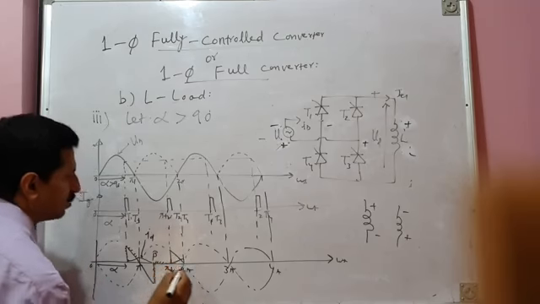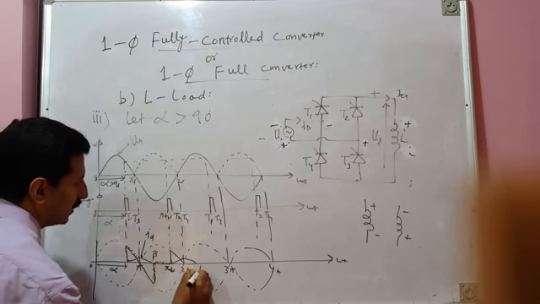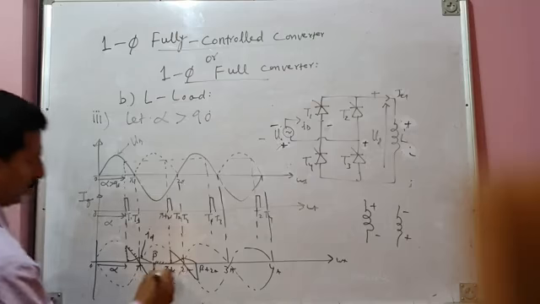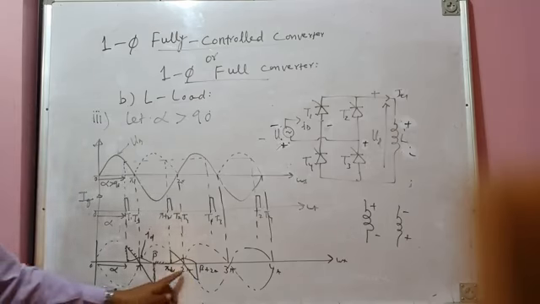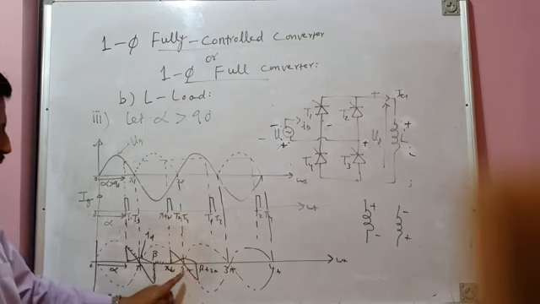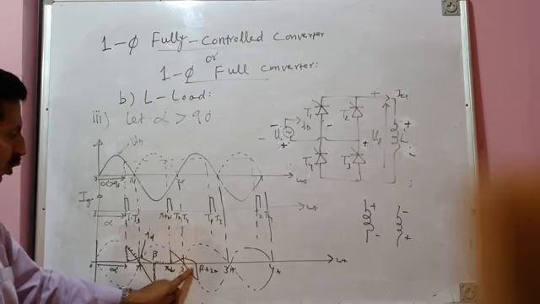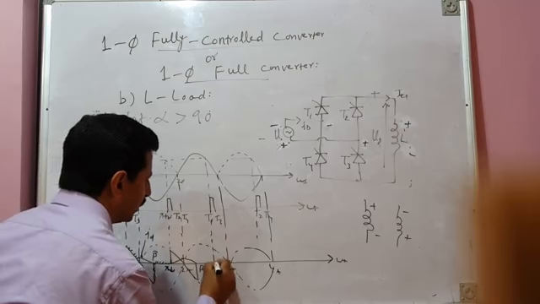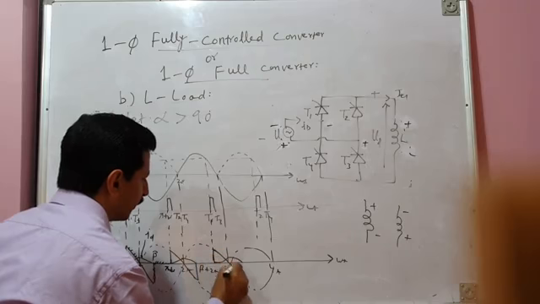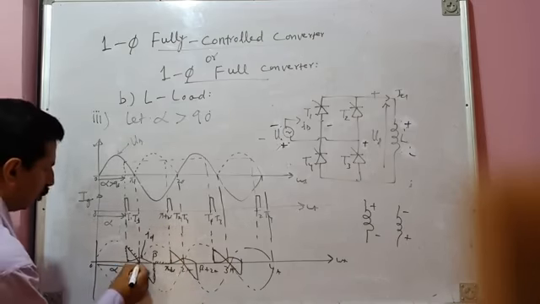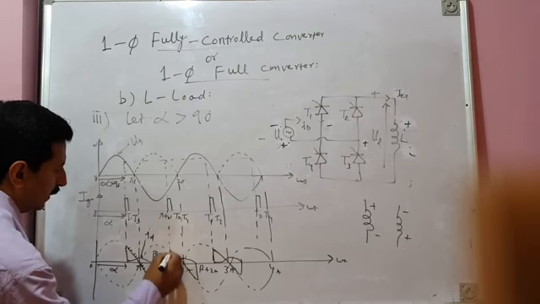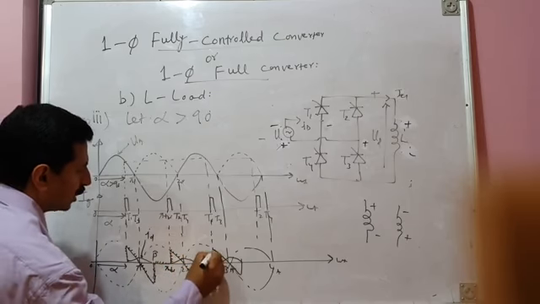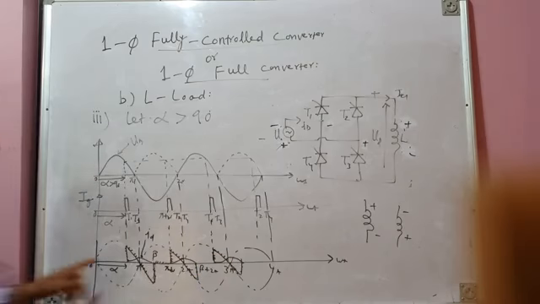Current again rises, it reaches maximum here, and then it decreases, and becomes zero at beta plus 2 pi somewhere here. And from 2 pi to beta plus 2 pi, your load voltage is the negative segment of source voltage, and negative volt-second is exactly equal to positive volt-second, and it continues for subsequent cycles. That's it. So this is your load voltage waveform. I will shade it. This is the load voltage waveform for the next cycle. And this is the current waveform.